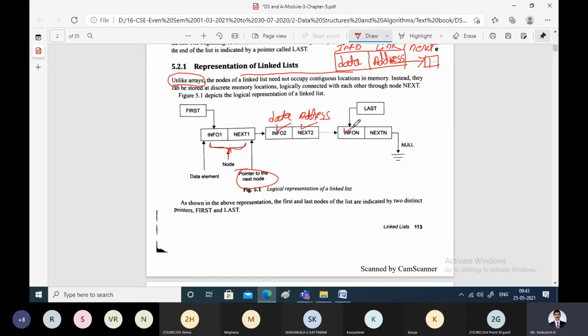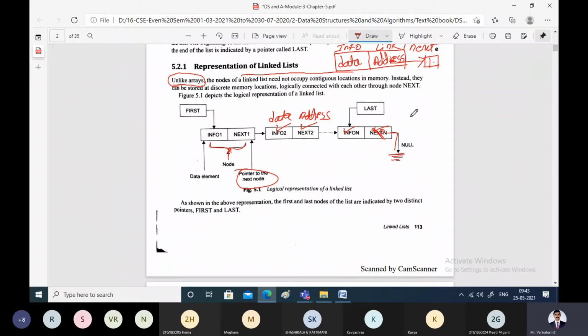This is the information part of the last node, and this is the next pointer of the last node. For the last node there is no next node, so this will contain a null value. That means the address of the next node is null.